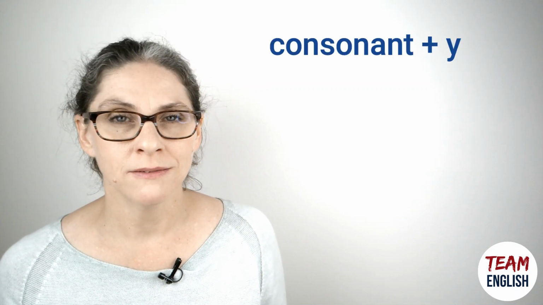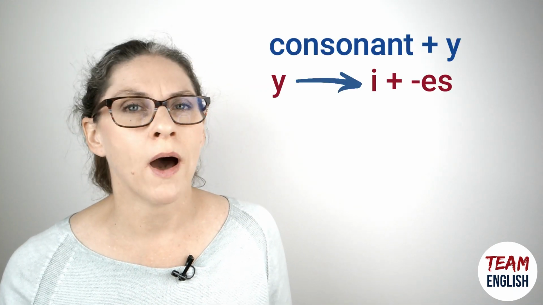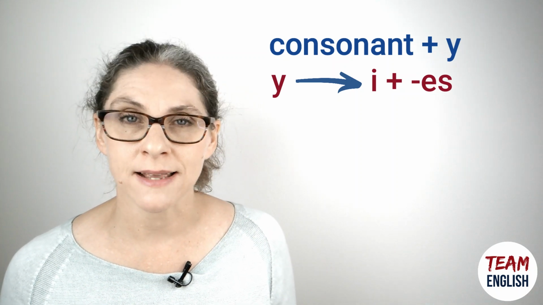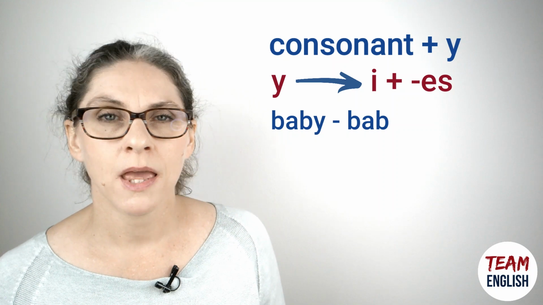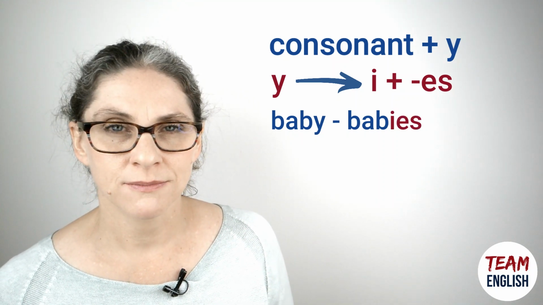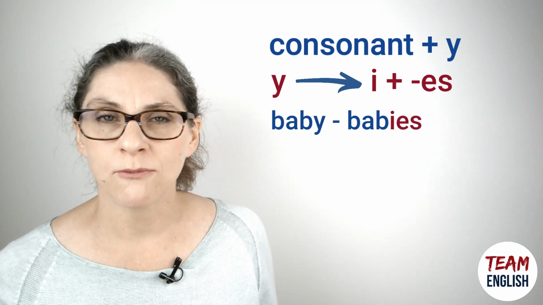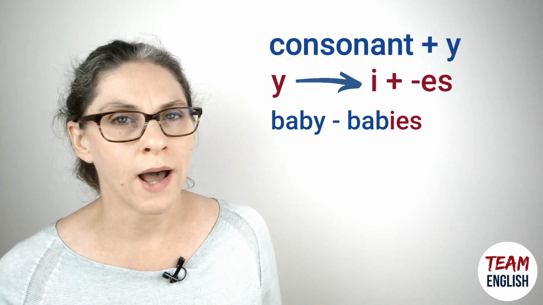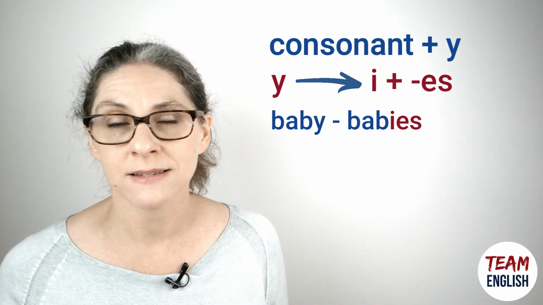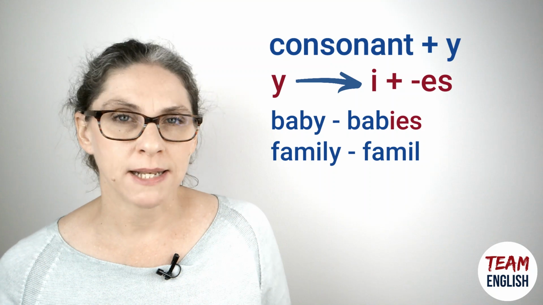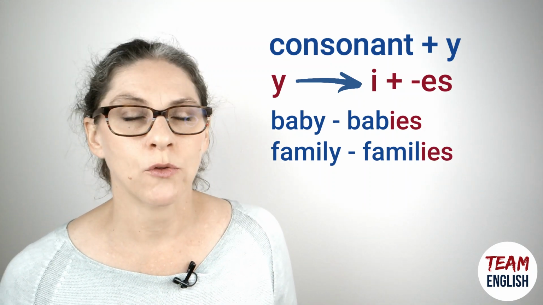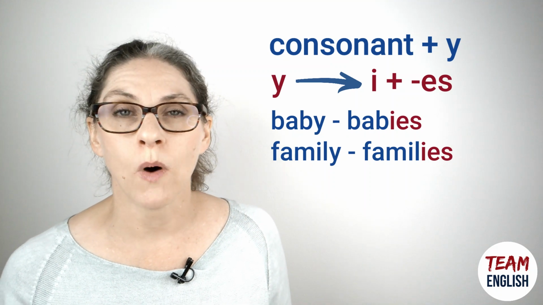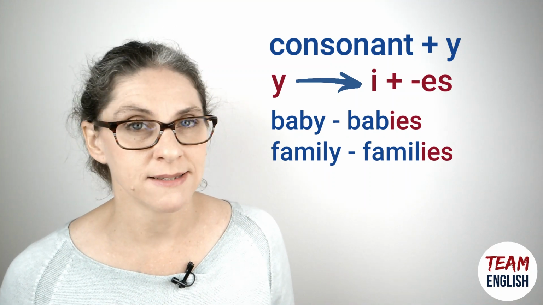Nouns that end with a consonant and a y, you change the y to i and add es. For example, baby, babies. See, there's a B before the Y, so I change the Y to I and add ES. Family, families. There's an L before the Y, so I change the Y to I and add ES.